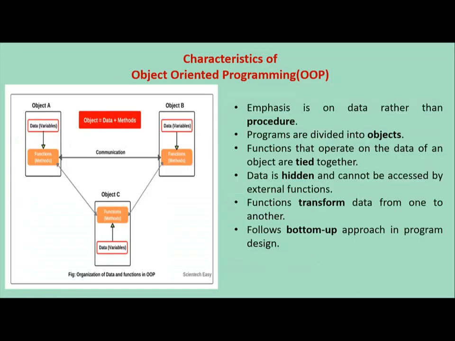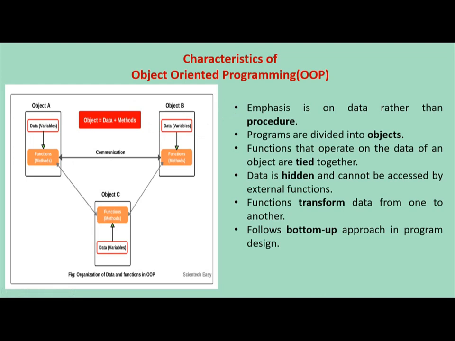Next topic is characteristics of object-oriented programming. In this diagram, you can see object A, object B, object C, and all the objects are of a single class. So the single program contains multiple objects, but you can see that each object contains its own data variables and functions, and all are tied with the object. Each object has its own separate data variables. So we will see the characteristics point wise.